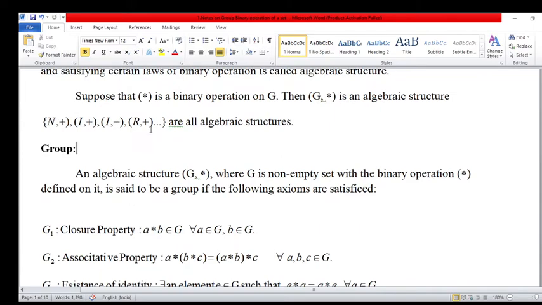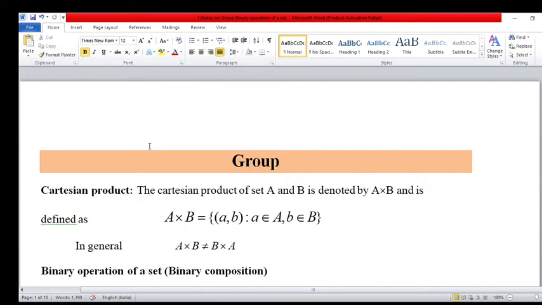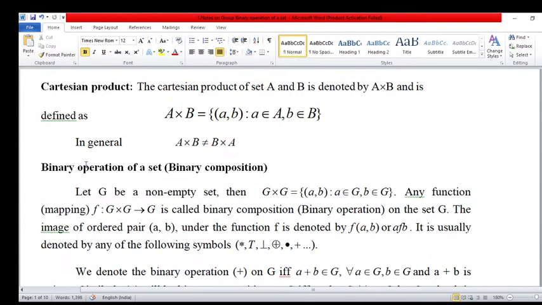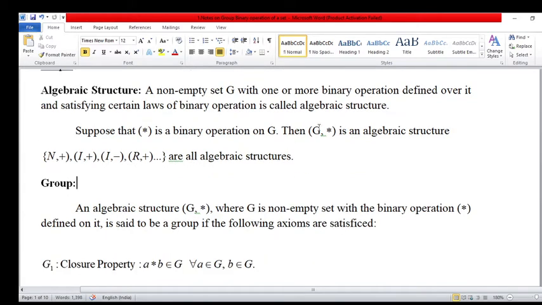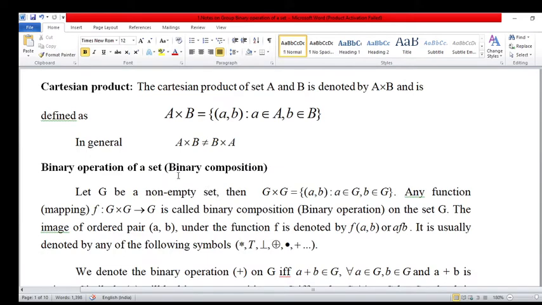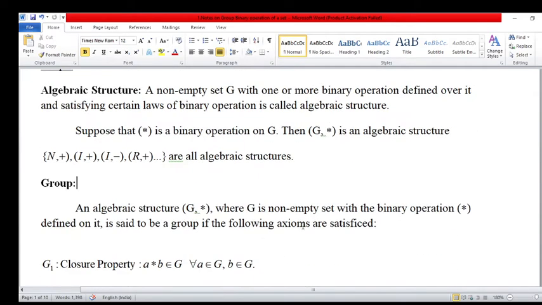These are most important notations. Again look here, this is the Cartesian product. First definition, second definition is binary composition, third definition is algebraic structure. Now we take one algebraic structure (G, star), where G is the non-empty set. This is already given here. G is the non-empty set with the binary operation star defined on itself.